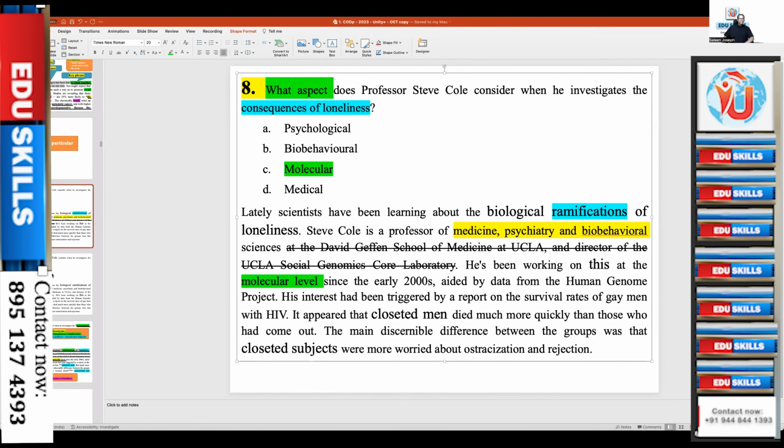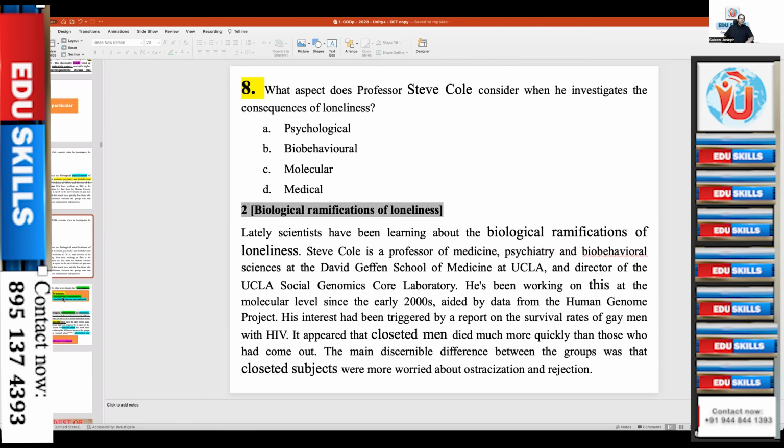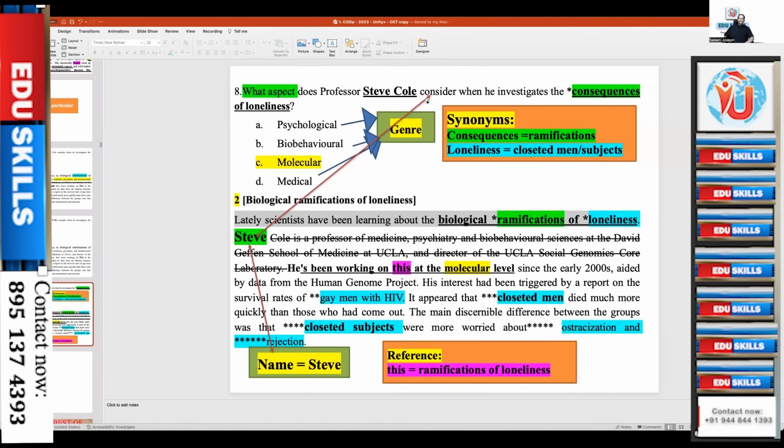Damn sure. So biological ramification of loneliness is the gist of the paragraph. And as I said, the name is there, so you can immediately go into that name, consequences, ramifications. Then closeted man means loneliness, lonely people. Closeted man, closeted subject, all this means loneliness, synonymous expressions. This means ramification of loneliness, consequence of loneliness. Name is Steve. Cool. I think we can stop with that.